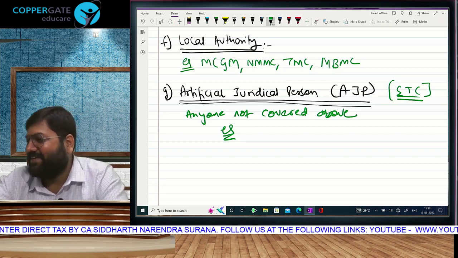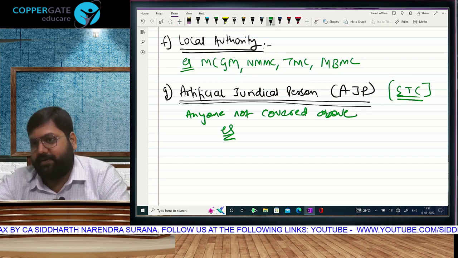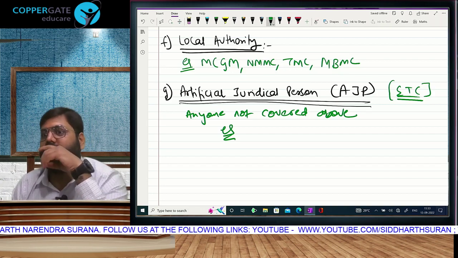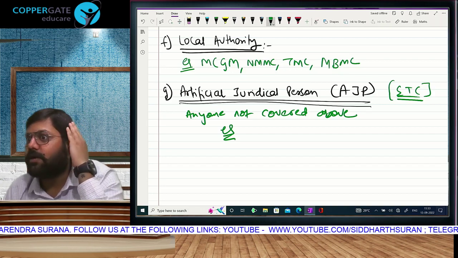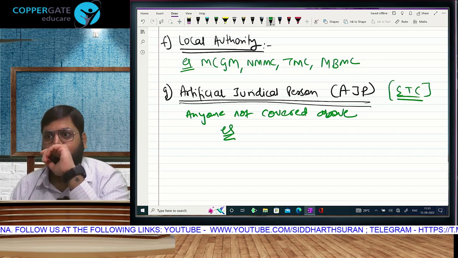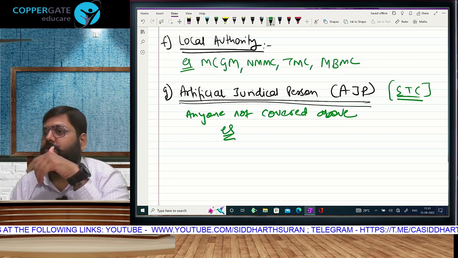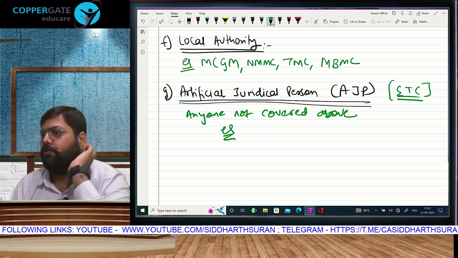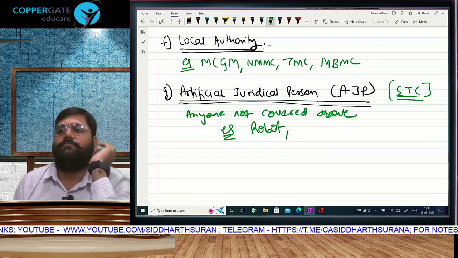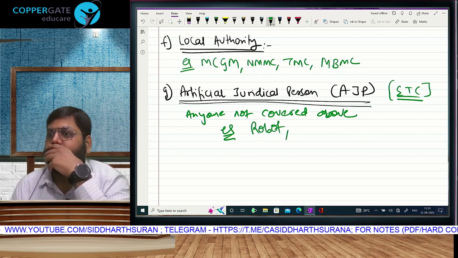Correct? Can you keep that robot at home and pay it? Yes. Is that an individual? Let's be clear. It looked like an individual, but is that a natural person? No, it was a machine. And if it is not an individual, it is definitely not HUF, company, firm, AOP, BOI, local authority. That robot will come here, obviously, if it has earned income.